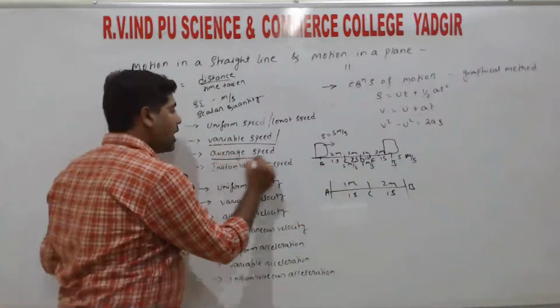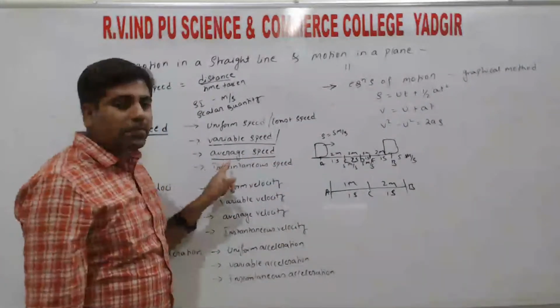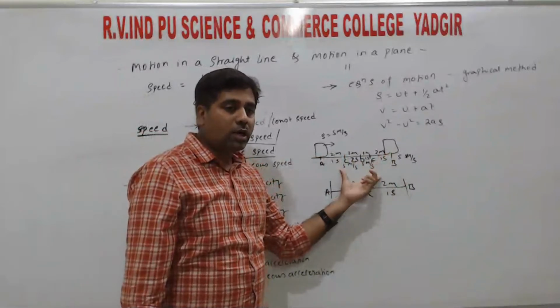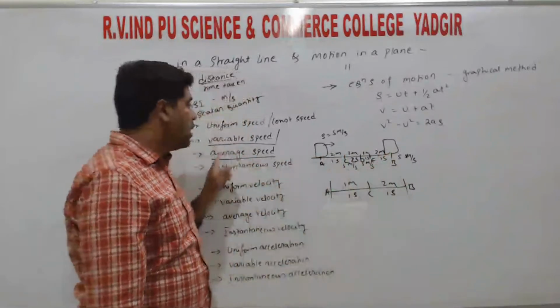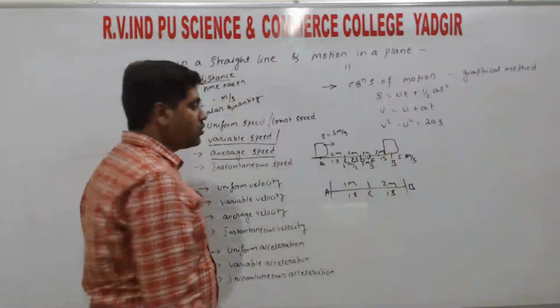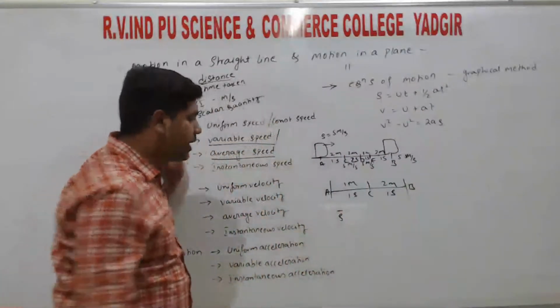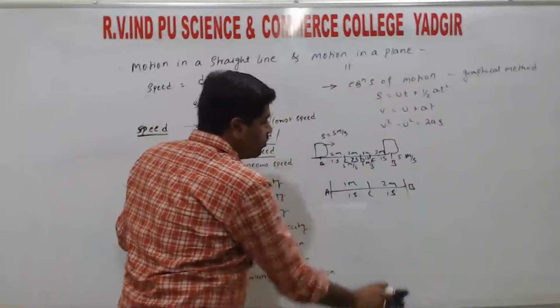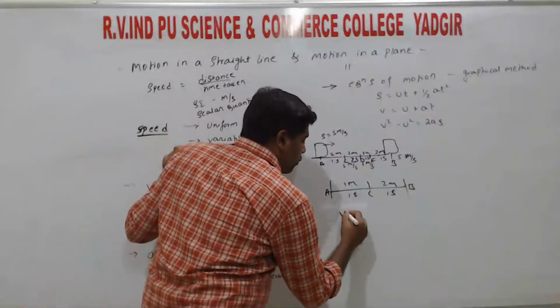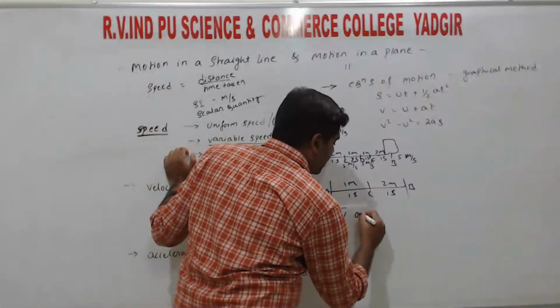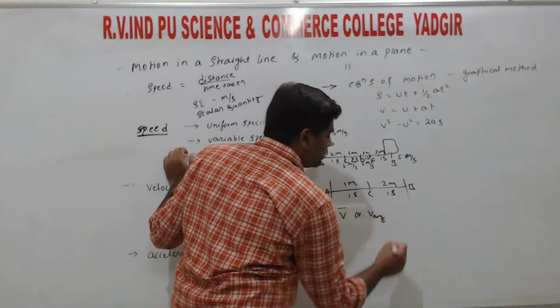So next, average speed. So average speed is the total distance covered by the object to the total time taken. So that we call the average speed. So average speed is always denoted by, speed we always consider as v, so average speed is denoted by V bar, or we can write that as V average.